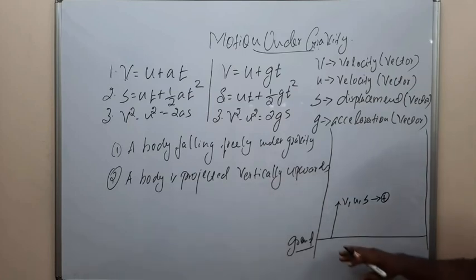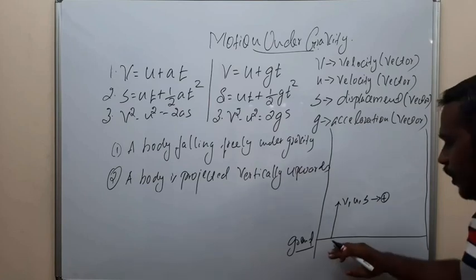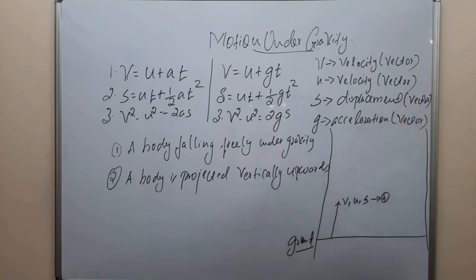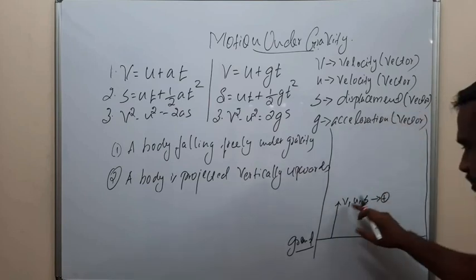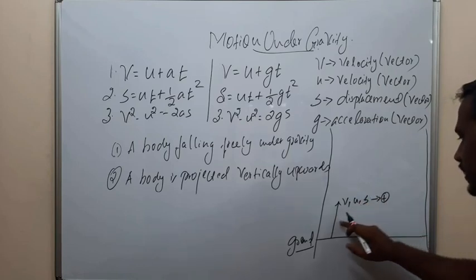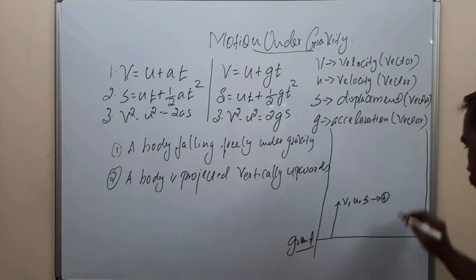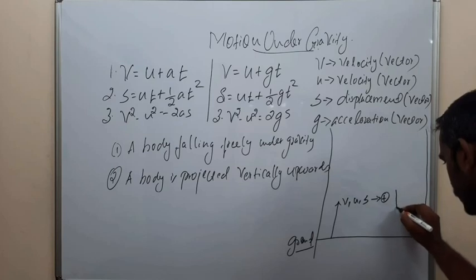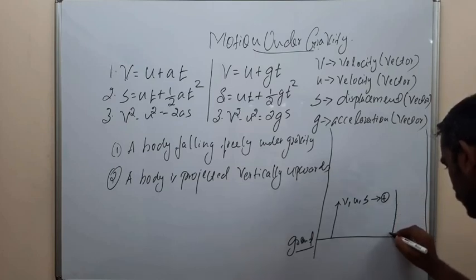Okay, so we will consider the ground as the frame of reference. If the object is going upwards, the velocity v, u, and s are taken as positive.